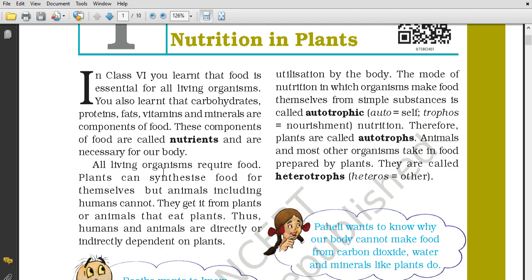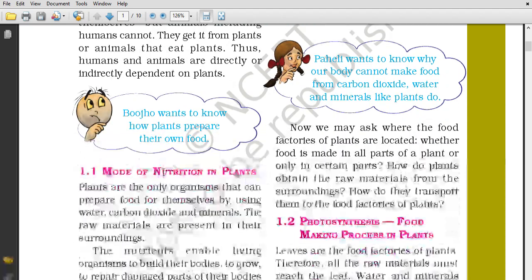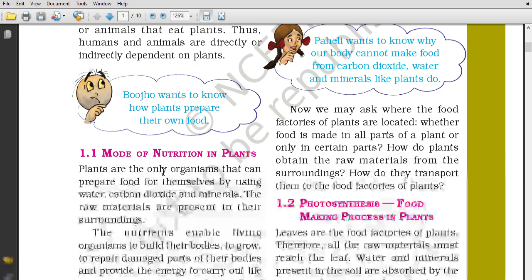All living organisms require food. Plants can synthesize food for themselves, meaning plants can prepare food for themselves, but animals and humans cannot do so. They are dependent on plants for their food. Thus, humans and animals are directly or indirectly dependent on plants. Directly means we directly eat plants or fruit. Indirectly means if an organism eats plants and some other organism eats that organism, then it will be indirect, but the food is made by the plants only.